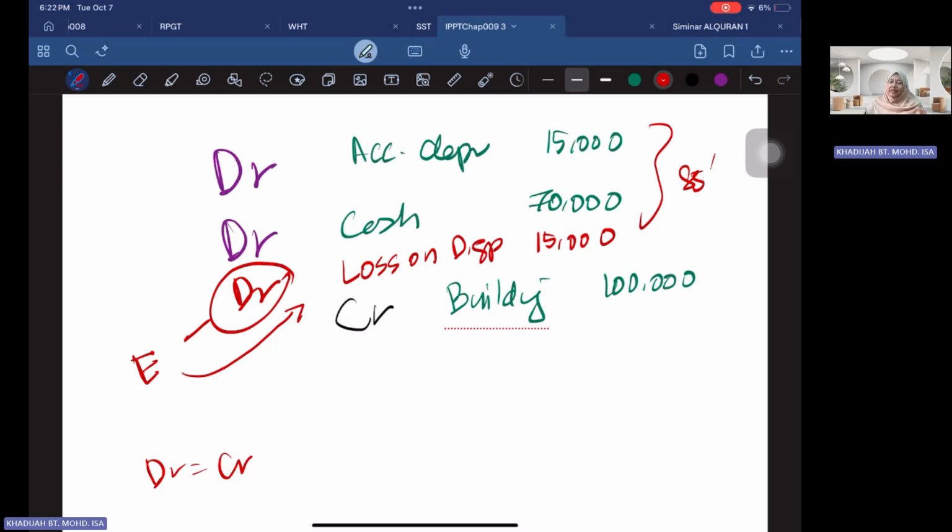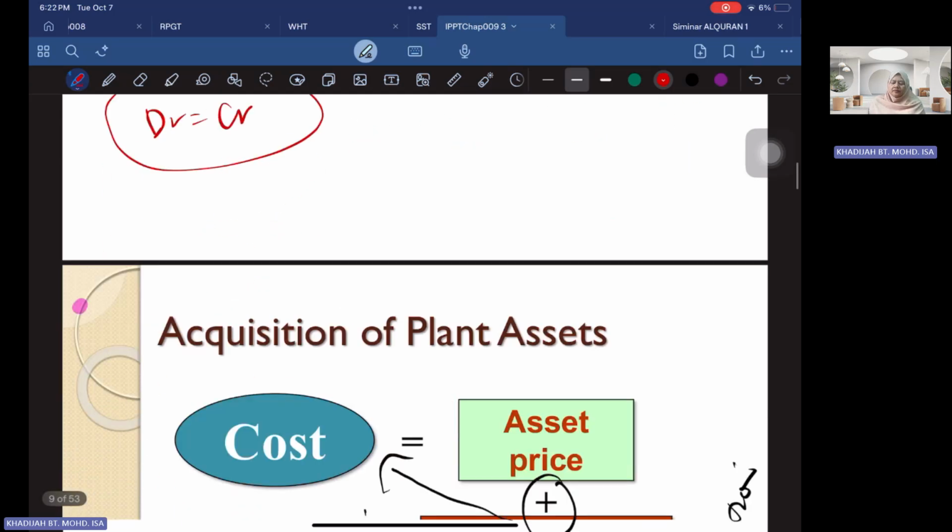You just check your debit side and your credit side and decide whether it is a gain or a loss on the disposal. So in this case, it's a loss because on the debit side, without that, you have 85 and 100 on the credit side. So you add on another 15,000 on the debit side to make your debit equal to your credit.